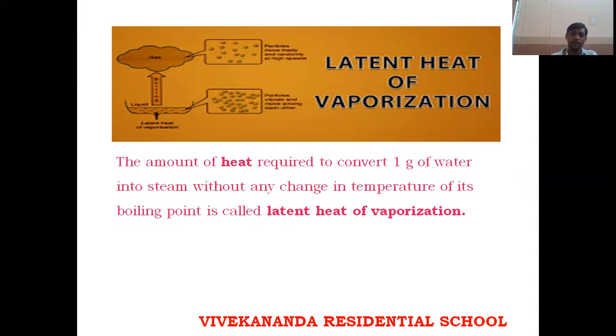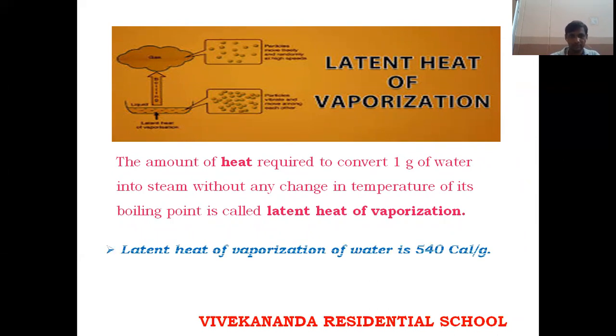The amount of heat required to convert 1 gram of water into steam without any change in temperature at its boiling point is called latent heat of vaporization. When it changes from water to water vapor, that is latent heat of vaporization. If it is changing from ice to water, that is latent heat of fusion. The latent heat of vaporization of water is 540 calories per gram, that means to convert 1 gram of water to steam, I need 540 calories.